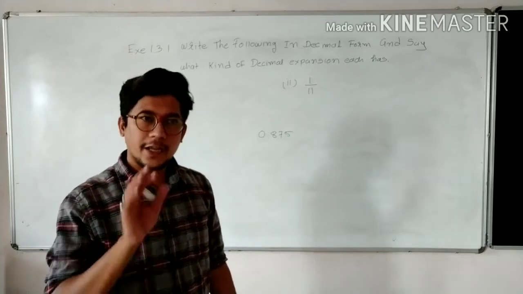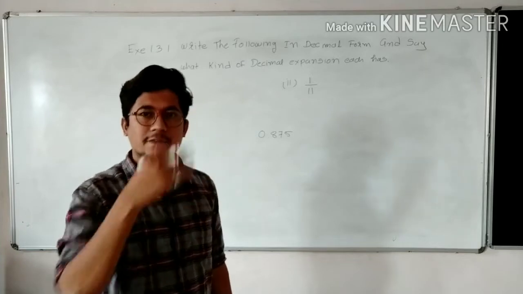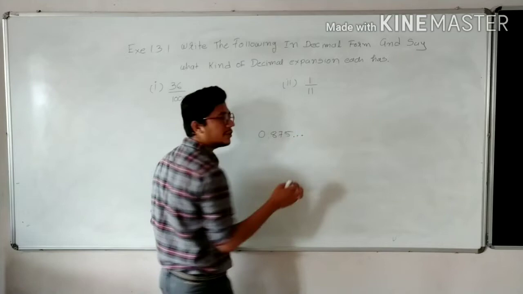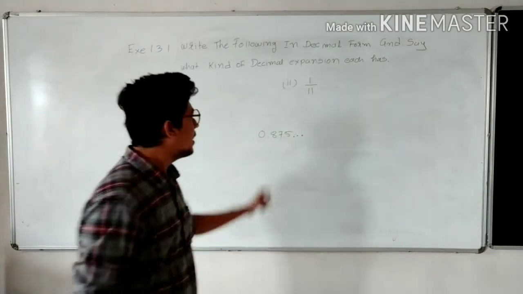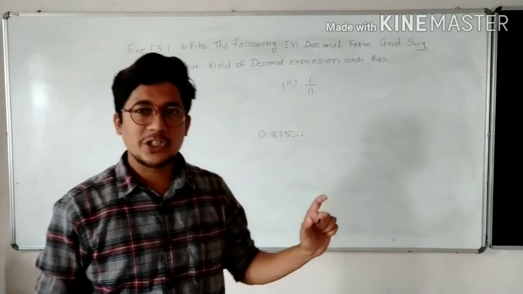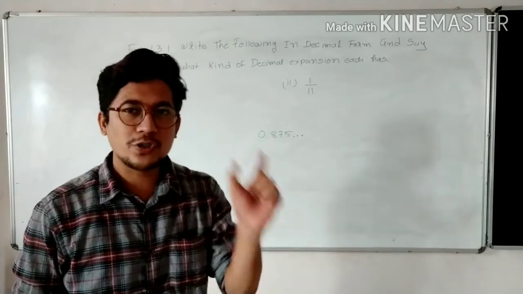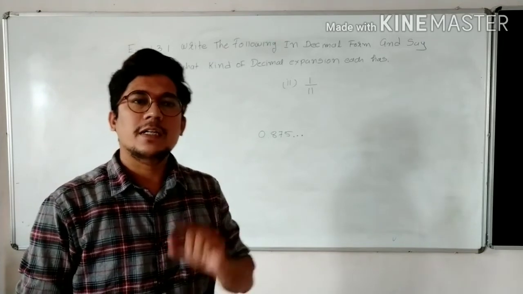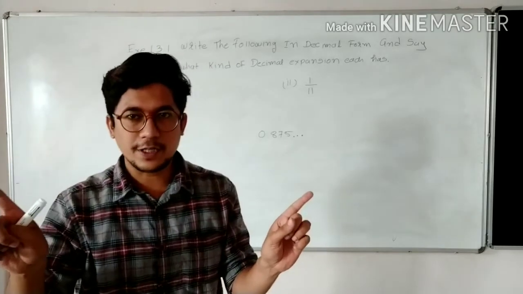In the same way, if you are not getting a remainder of zero and the division keeps on giving values, then you have to put only 3 dots. How many dots? Only 3 dots. This decimal expansion is non-terminating, that means it is non-stoppable. Yes or no? So we have learned that division is either terminating or non-terminating.